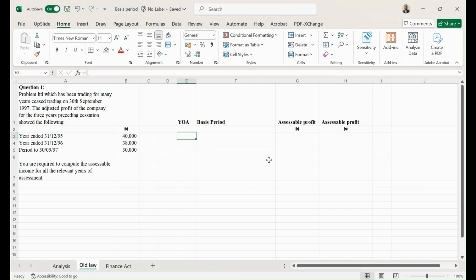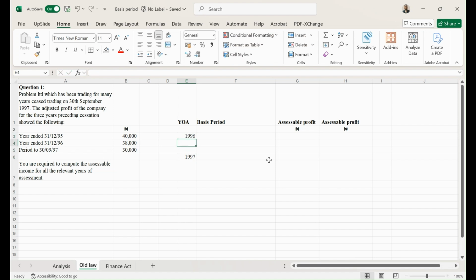So the year of cessation is 1997. That is going to form my ultimate year. I'm going to write it down somewhere. Then my second relevant year is going to be the penultimate year, which is the year before the year of cessation. In this case, it's going to be 1996.